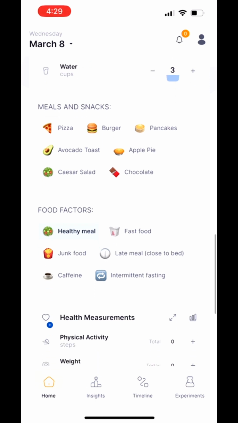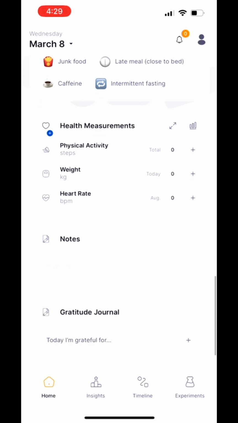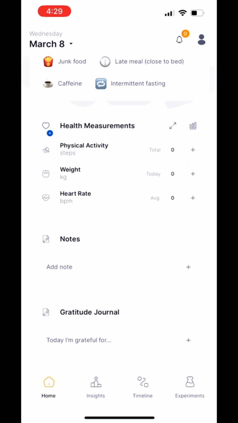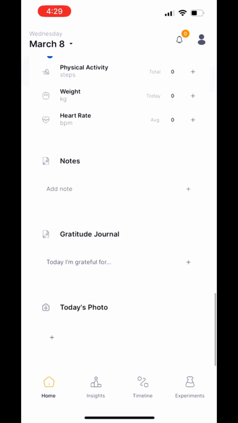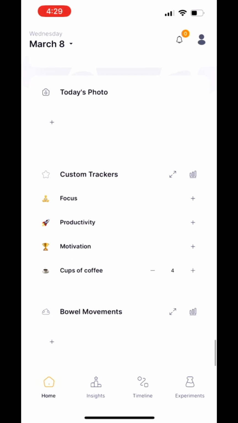And you're also given two tabs for meals and food factors. I don't understand why there are two. But anyway, after that, it's very similar to Bearable. You're given the choice to enter your health measurements. And also you can take a photo here as well. I don't think there was an option for that, I'm not too sure, in Bearable or not.